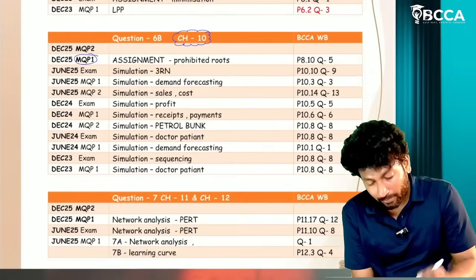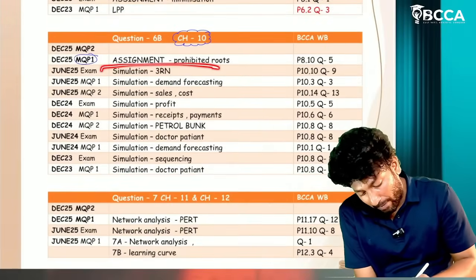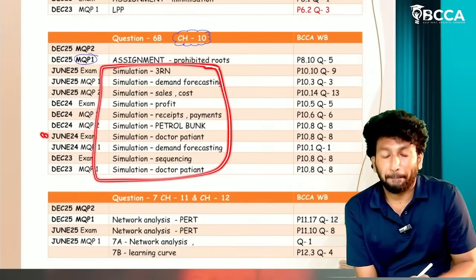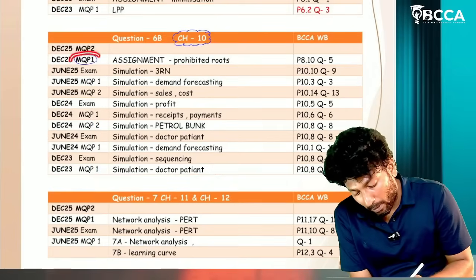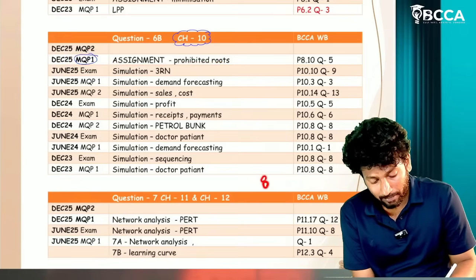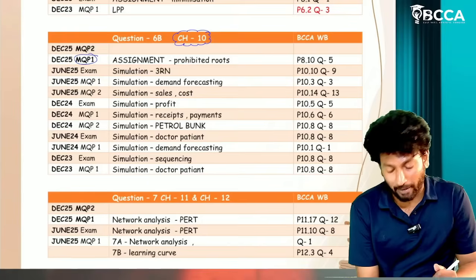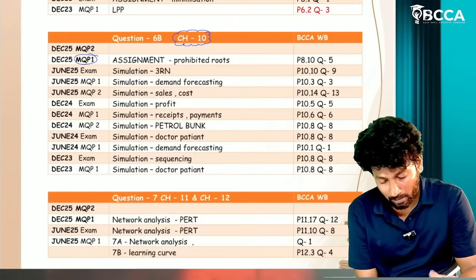Now coming to 6b. Most probably this question will be from simulation only. But in this December 25 MQP, they have given an assignment problem. But we are expecting a simulation question only to be asked for this 6b.